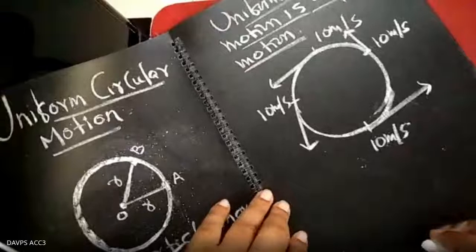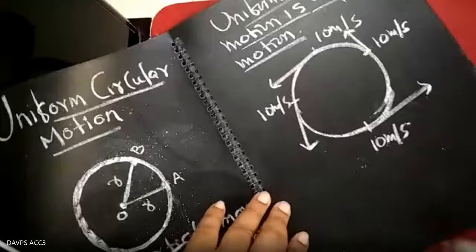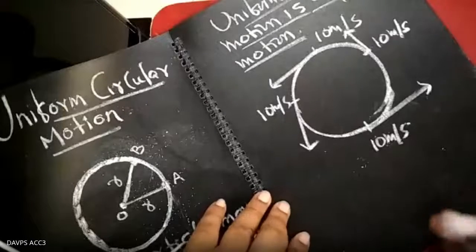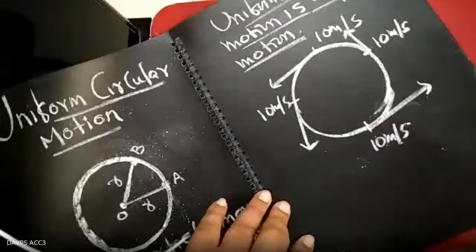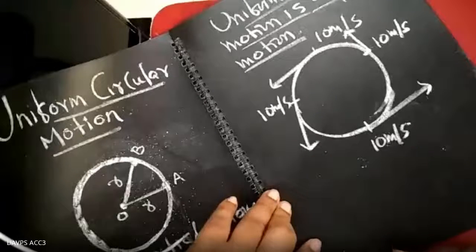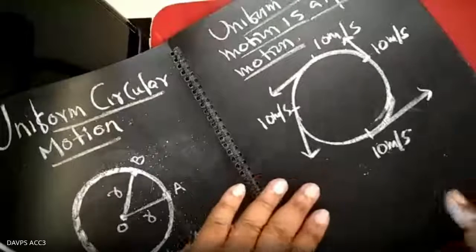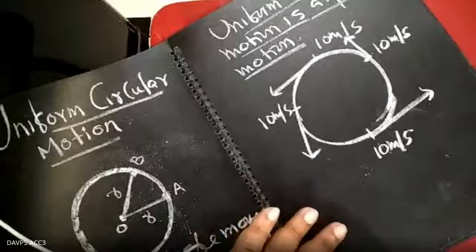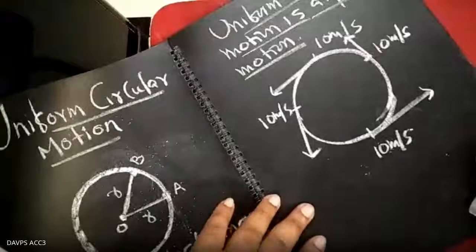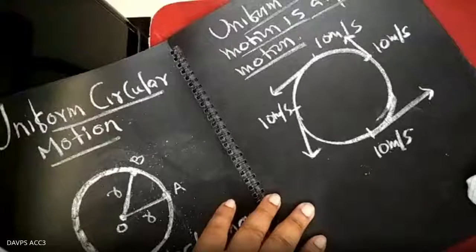So for that, we will calculate how to find the acceleration in uniform circular motion, the centripetal acceleration. Before that, you should know certain terms connected to circular motion.